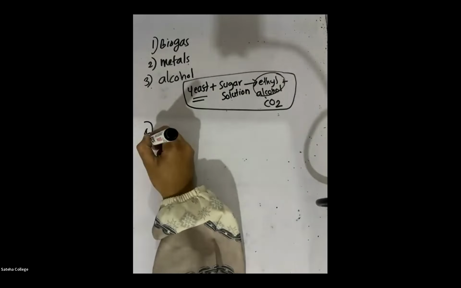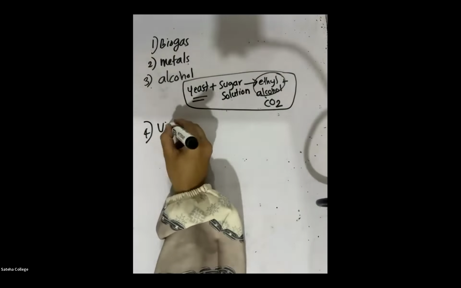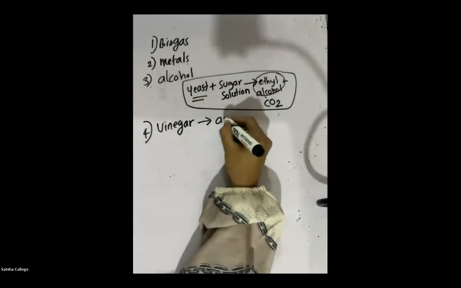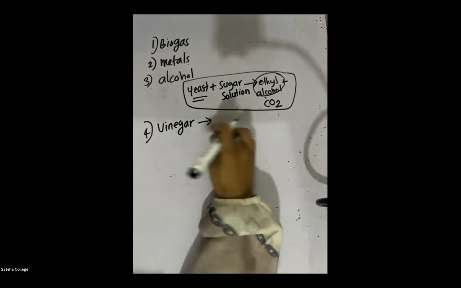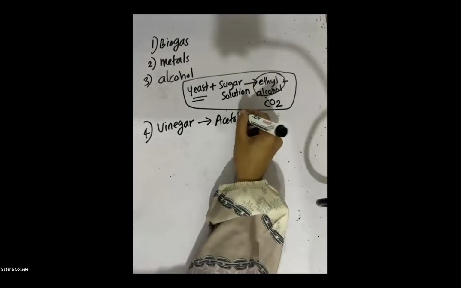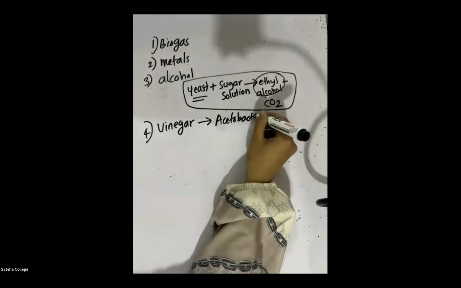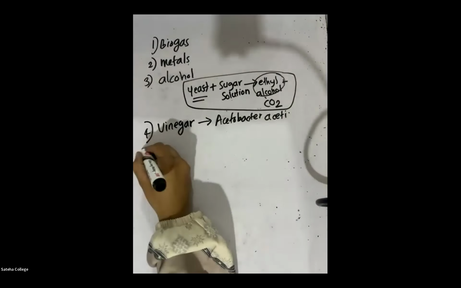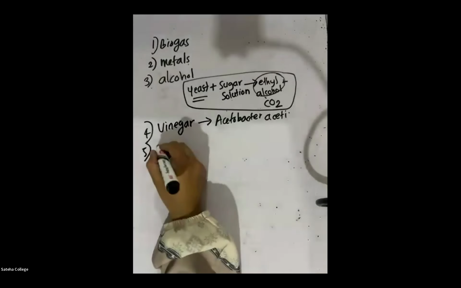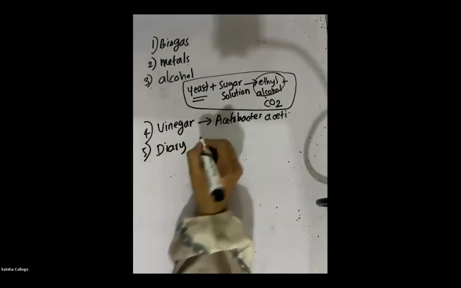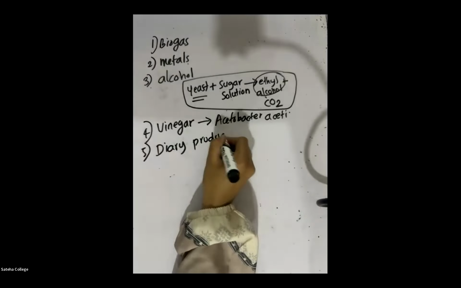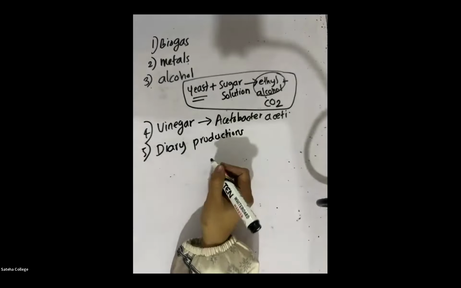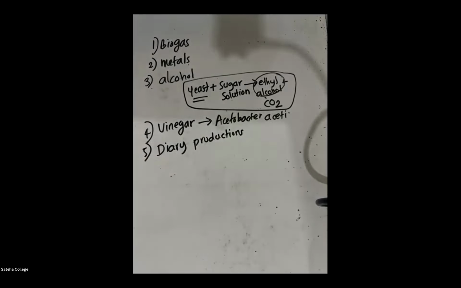Then fourth, we learn that microorganisms are also used in vinegar production. The bacteria that is used in vinegar production, we call it what? It is Acetobacter aceti, a bacteria which is used in vinegar production. Then fifth, we are going to learn dairy production, and how to produce yogurt.